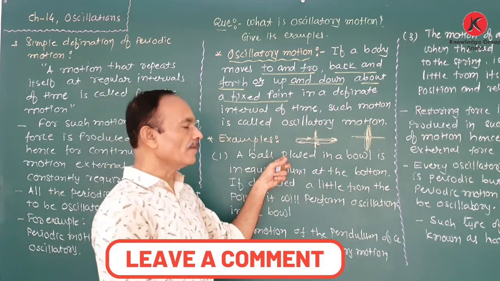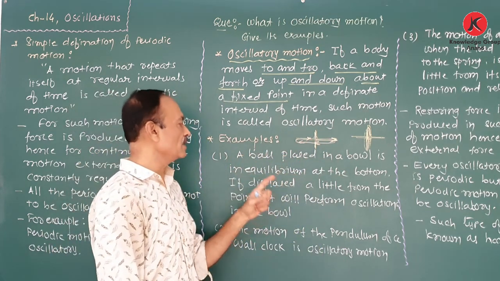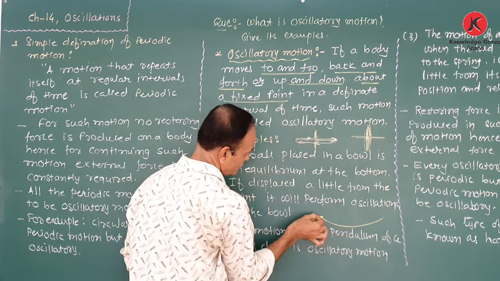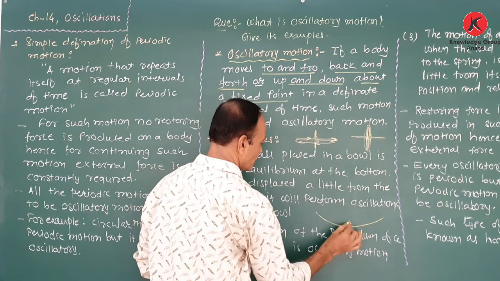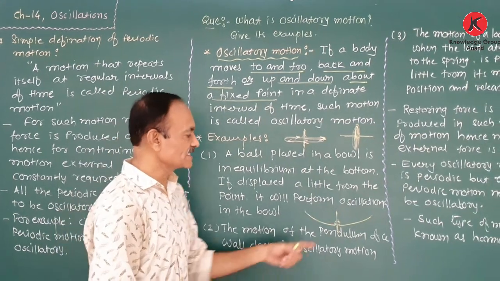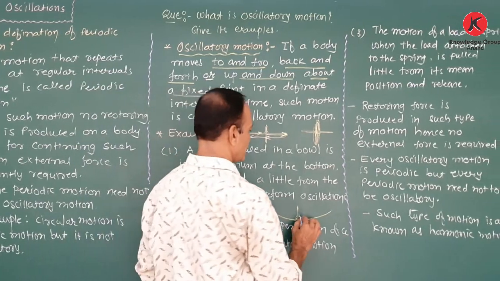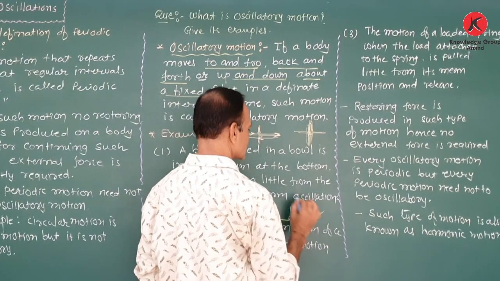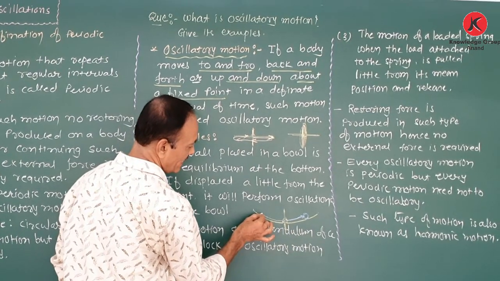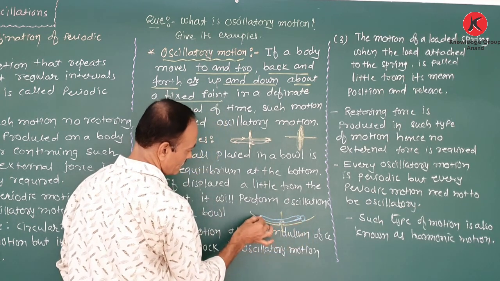Now the examples of oscillatory motion. First is a ball placed in a bowl, in equilibrium at the bottom. In this type of bowl, one ball is at the bottom, which is its equilibrium position. Now we displace this ball from its equilibrium position in one direction, like this way. We bring it here and release. So what happens? This ball moves this way, again repeats its motion on this path, again moves in this way.